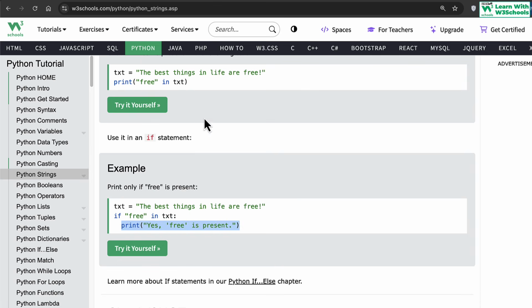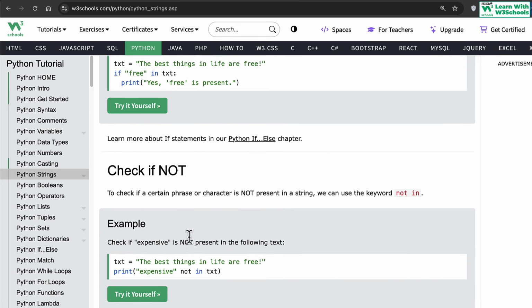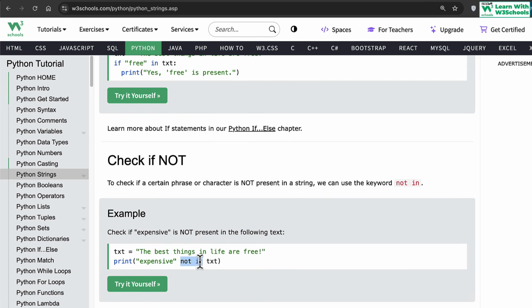So instead of just printing true or false, now we can print our own custom message, deciding what to do if this condition actually holds. So this becomes a conditional check: check whether the word exists in this or not. Similarly, you can check not in, using the keyword not with the in itself.